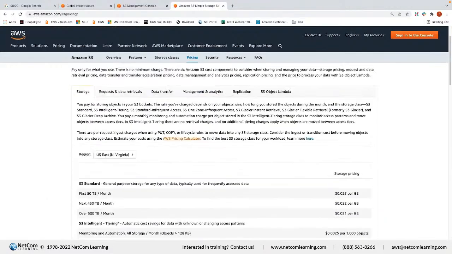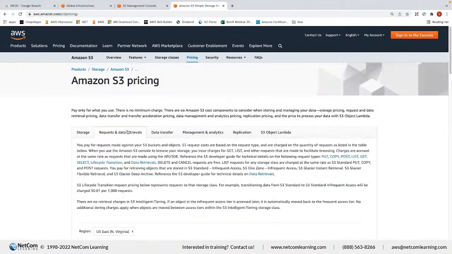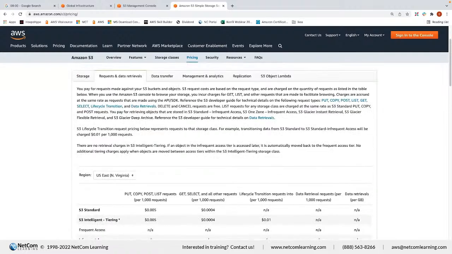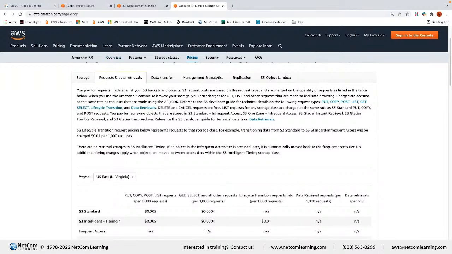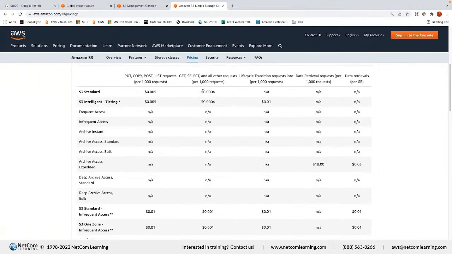Not just storage. Actually, for S3, you also have the cost for retrieval. You can go to this website and take a look. For retrieval pricing, every time you upload and download, there is a cost on it, although it is very cheap. You can see 0.30 and 0.4 per 1,000 requests. So a million requests is just 40 cents, for a million objects that you download with GET.